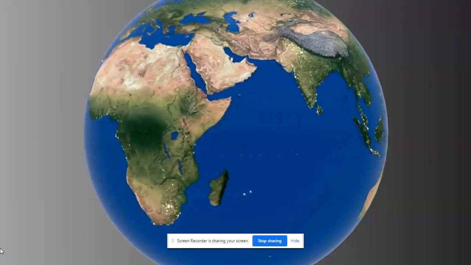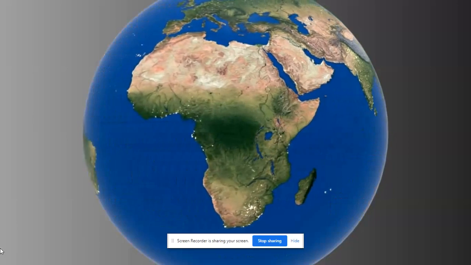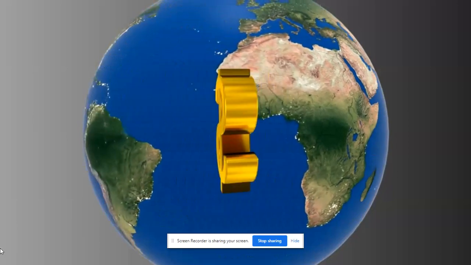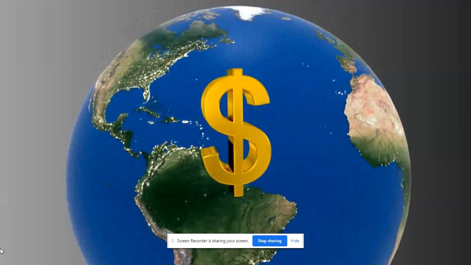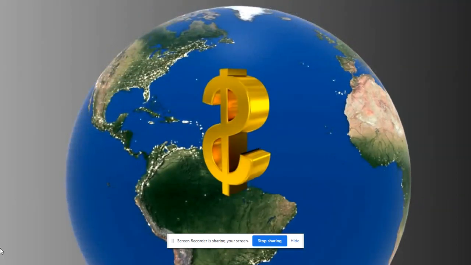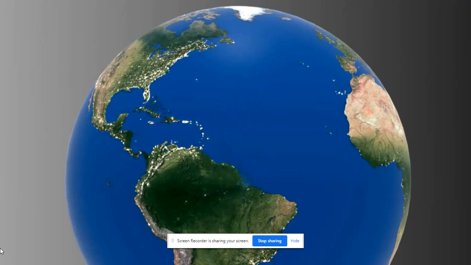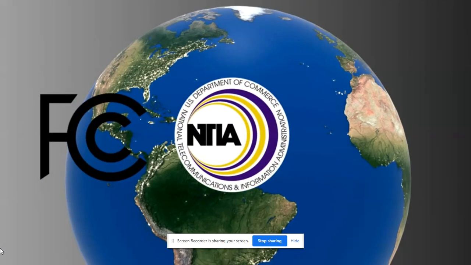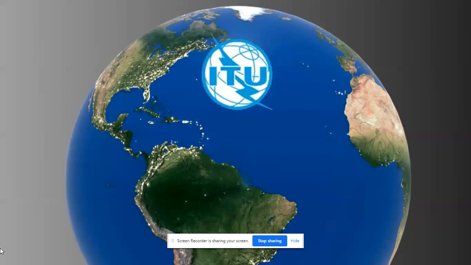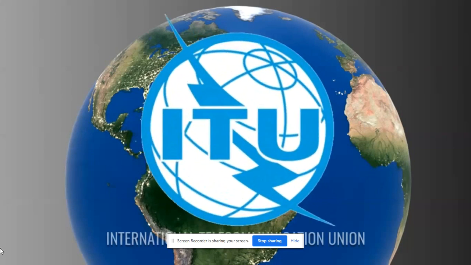One of the resources which is normally managed by a government body in most countries. The government earns by distributing various portions of the spectrum between companies using an auction or lottery system. In the United States, two agencies, the FCC and NTIA, govern the radio spectrum, whereas in Europe, the CEPT does the job. At the global level, the ITU, International Telecommunication Union, manages all technical things related to the spectrum.